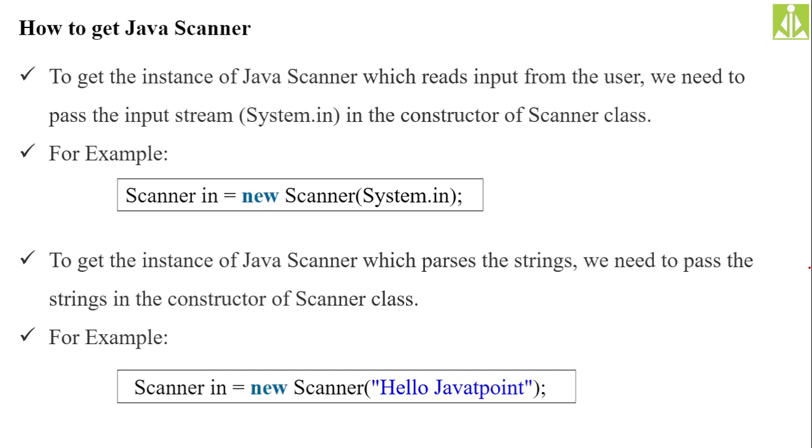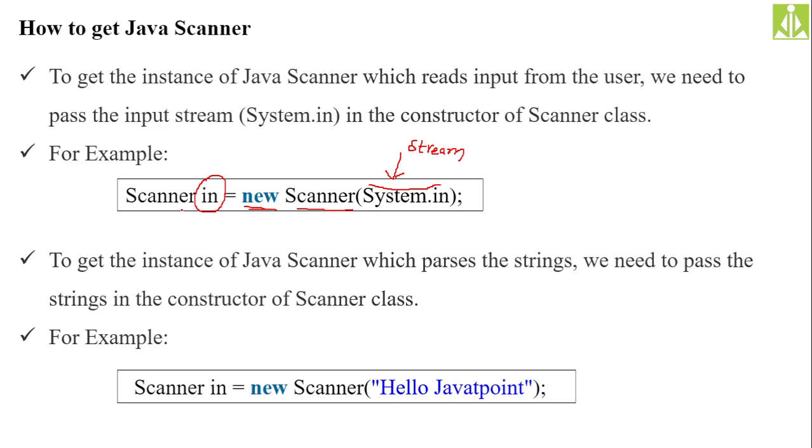For example, you can see we have taken the class name Scanner, and we are creating the object. My object name is in over here. Equals new will allocate the memory, and we are calling the Scanner class constructor. Scanner of System.in, which is nothing but your input stream. From this stream only we are going to read the input into our program. And we invoke different methods on this in object to parse this input stream into primitive types.